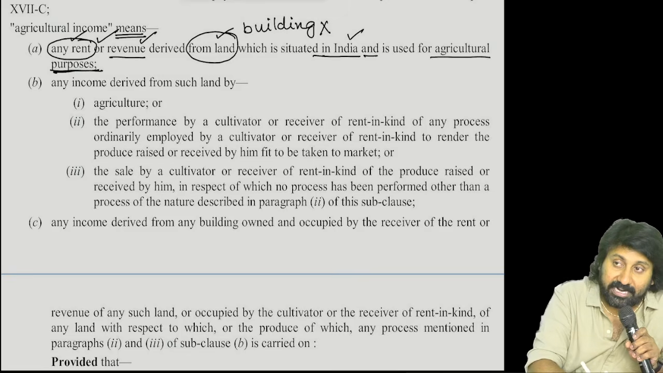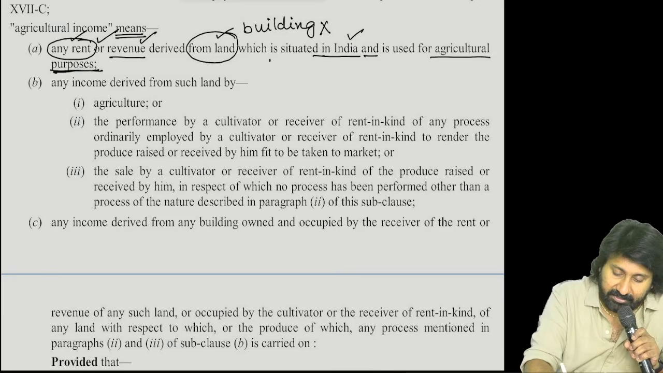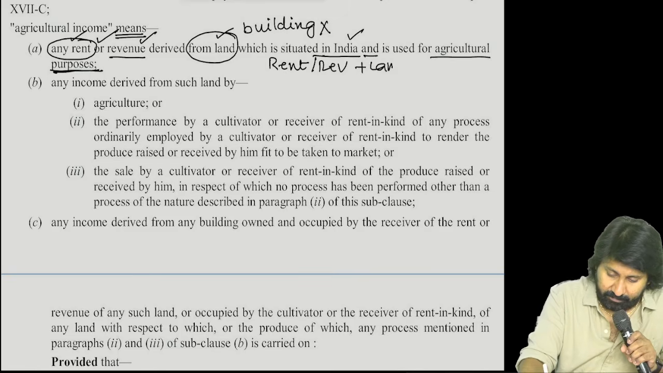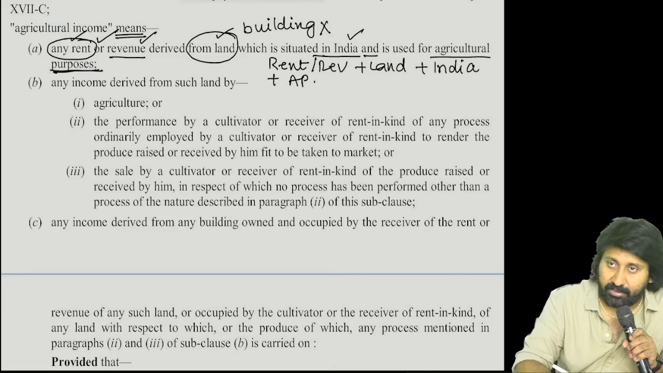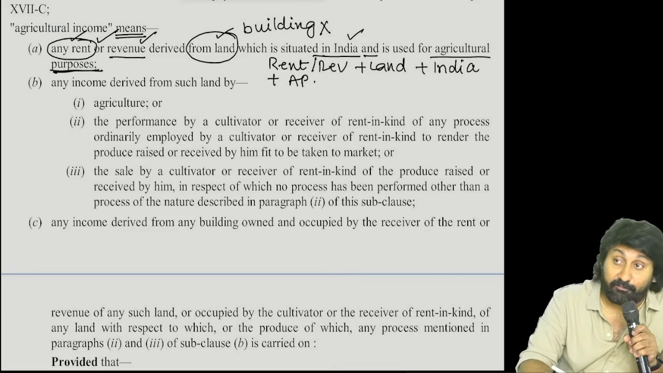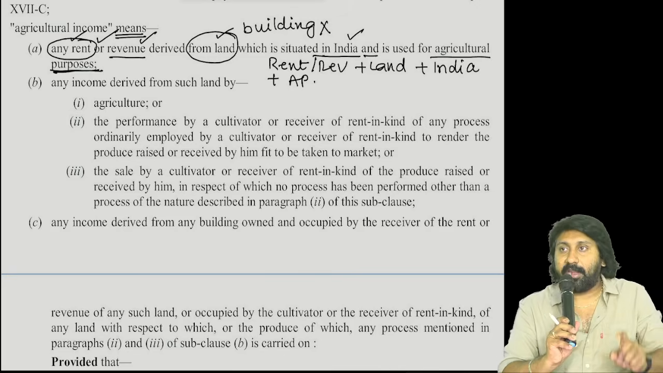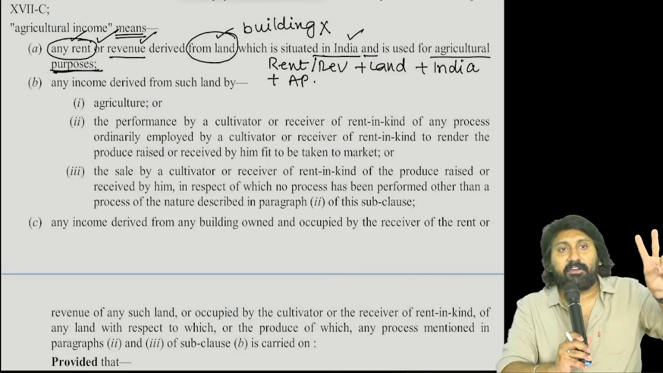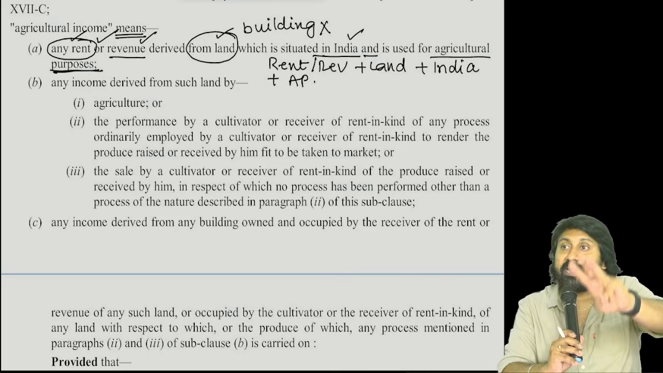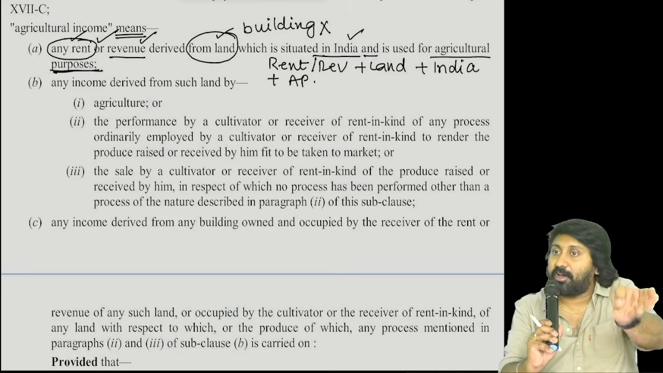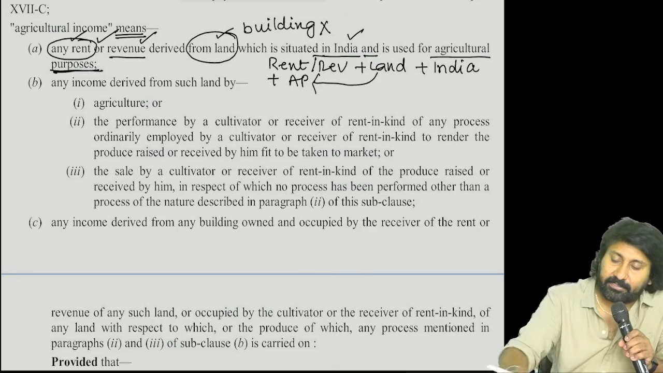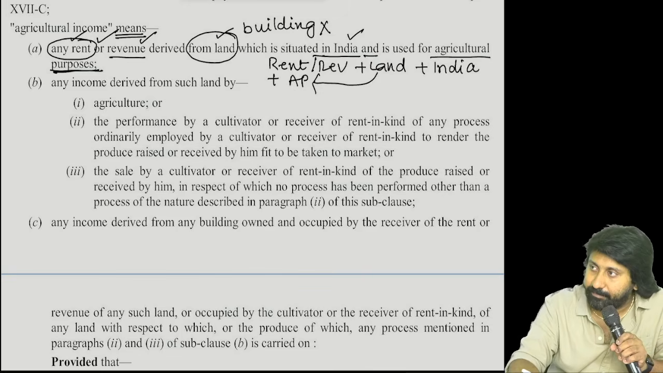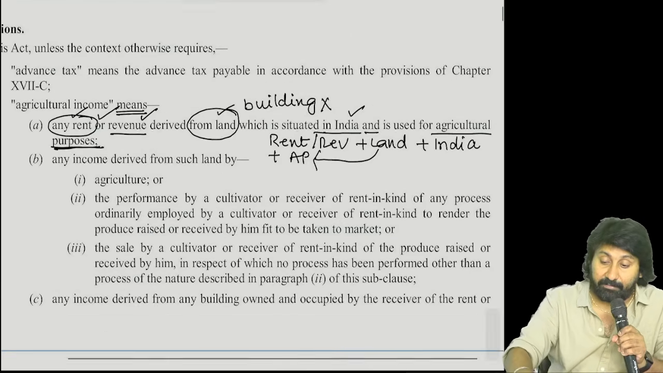How many conditions are to be satisfied? 3 conditions. First one, there is a rent or revenue derived from land situated in India and the land is used for... not 3. How many conditions are there? 4. Tell me all the 4 conditions. Rent or revenue derived from a land situated in India and is used for agricultural purposes. Means the land should be used for what purpose? See, I am giving again one point.